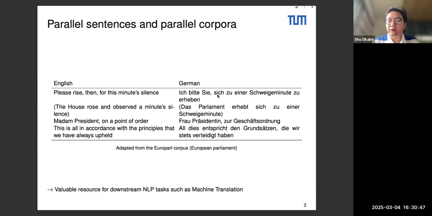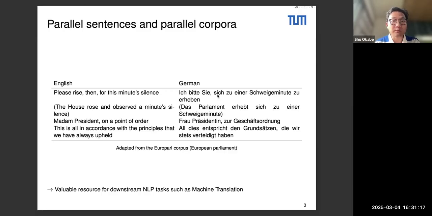So you may recognize a very widely used corpus in NLP, which is the European Parliament corpus. And we have this for English-German as a language pair. You can also see that this is very valuable for NLP because it enables you to train other NLP models. For instance, machine translation. This is the most obvious use of parallel corpora because you have translation pairs. So this is very valuable and a very well sought kind of resource for language pairs.